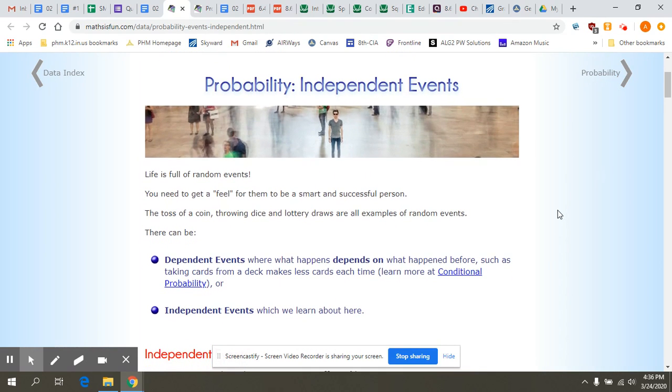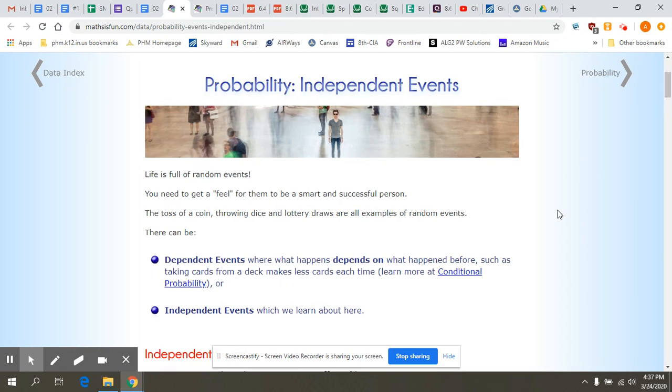So we talked about what probability is. When you're talking about probability, you can have dependent events or independent events. Dependent events are where what happens depends on what happened before, such as if you're pulling cards out of a deck of cards, if you're not putting whatever card you pull back into the deck, you're changing how many cards you're pulling from each time. So you start with 52 cards, but if I pull a card, now you only have 51, and so on.